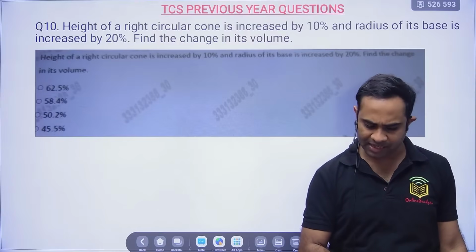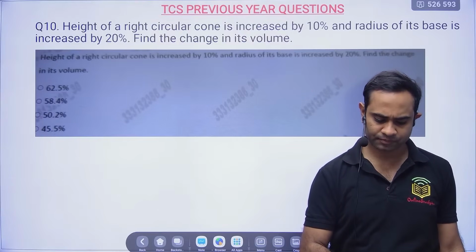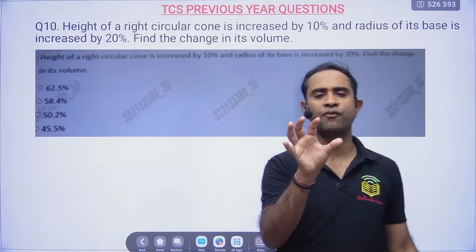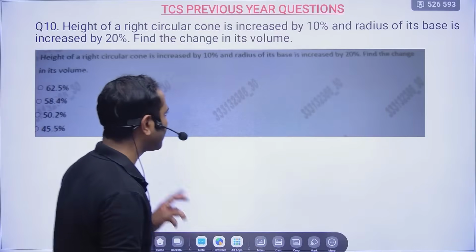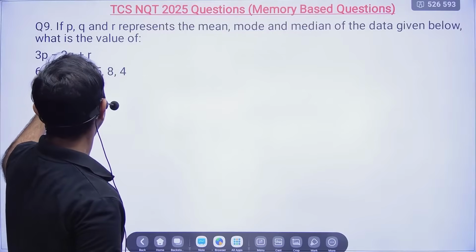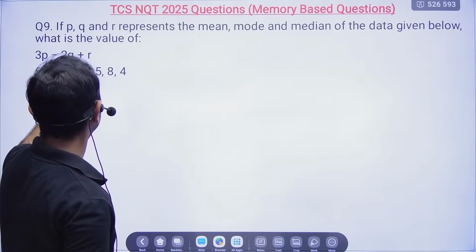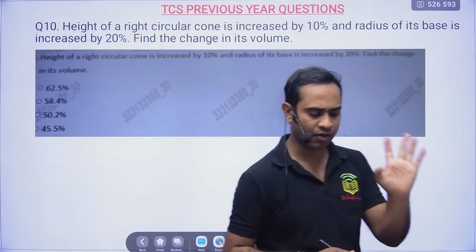Somebody is asking what is mode, okay? Mode is very simple, the frequently seen number, the frequently appeared number. So in this particular question, 4 is appearing 1, 2, 3 times. So that is our mode. Other numbers are appearing only 1 or 2 times.